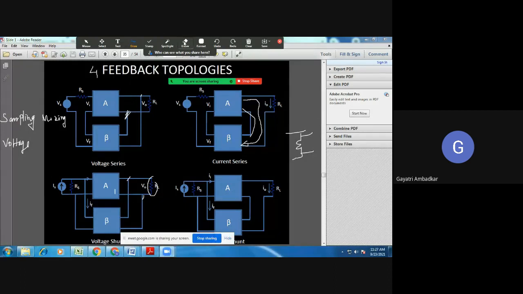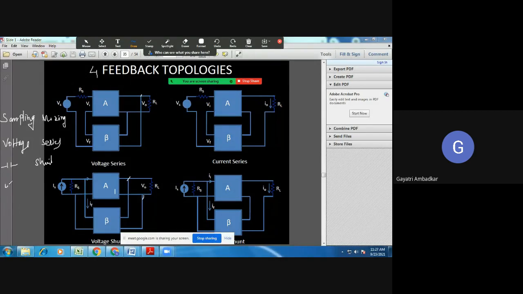So depending on that, I can sample either voltage or current. I can sample voltage and mix it in series. I can again sample voltage and mix it in shunt.